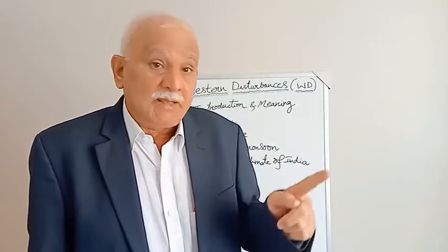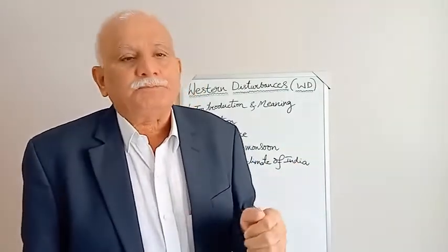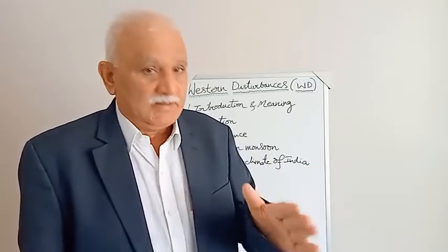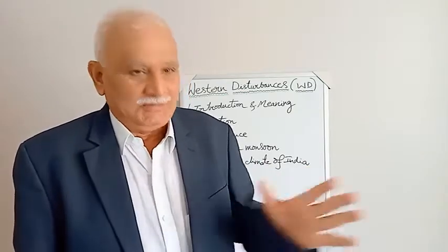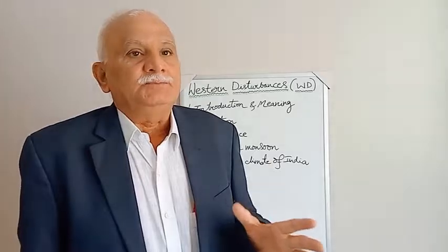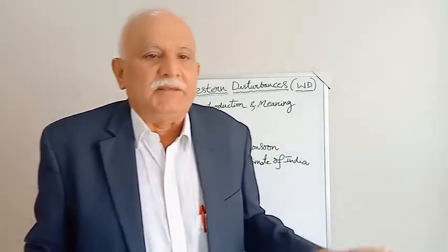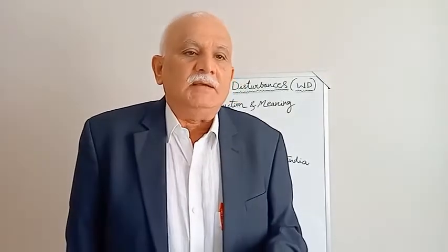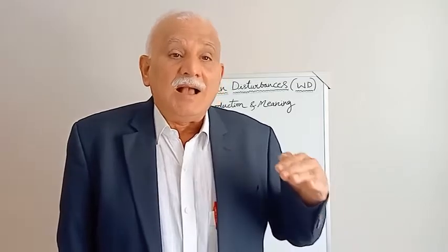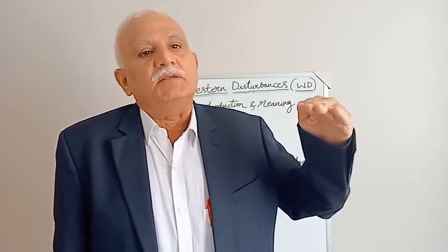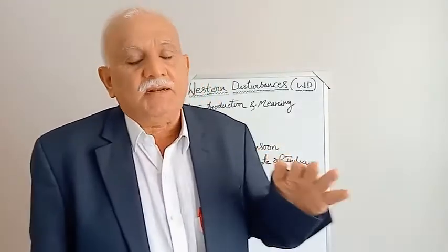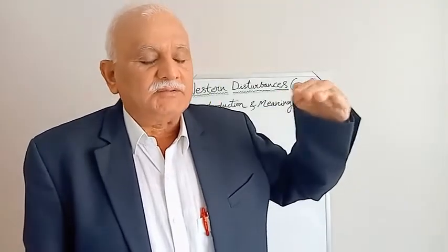Now, they play an important role even in administration and policy making. How? I tell you in this class. Broadly speaking, Western disturbances are extra tropical cyclones.